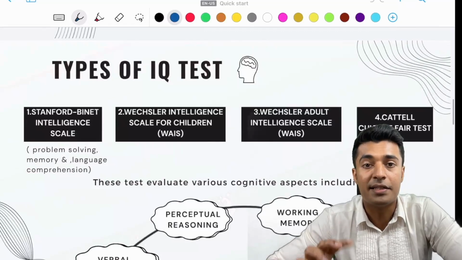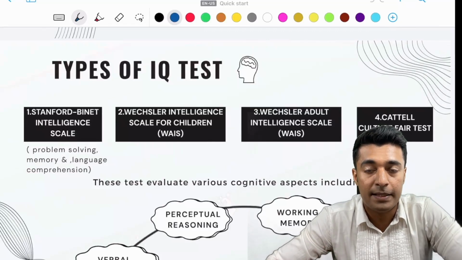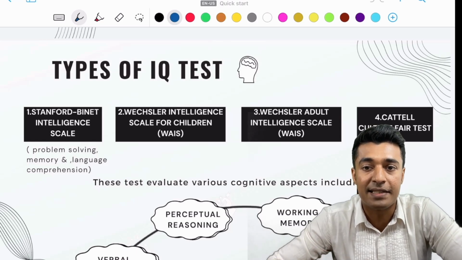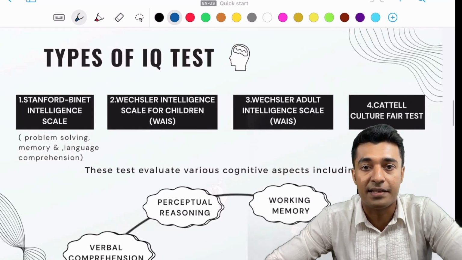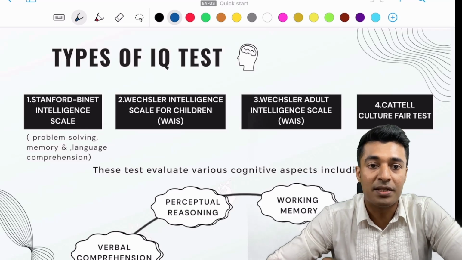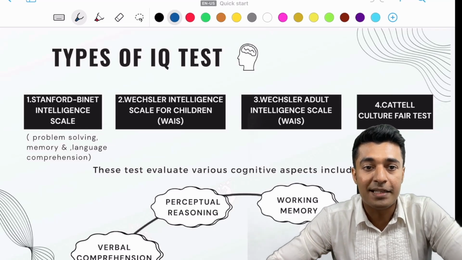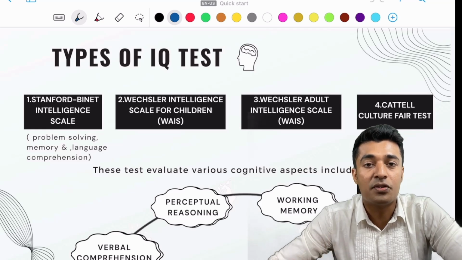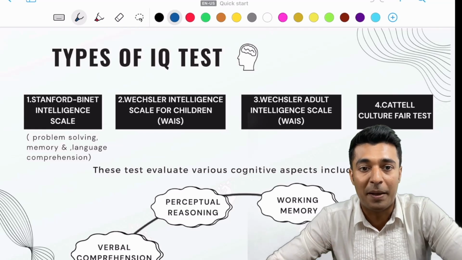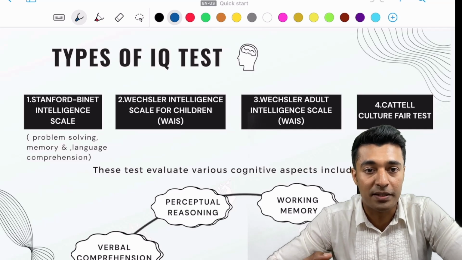So coming to the types of IQ test: the Stanford-Binet Intelligence Scale, the Wechsler Intelligence Scale for Children, the Wechsler Adult Intelligence Scale, and the Cattell Culture Fair Test. These are the different IQ tests that are available now. The Stanford-Binet Intelligence Scale makes use of verbal and non-verbal factors like problem solving, memory, and language comprehension in order to come to a conclusion.